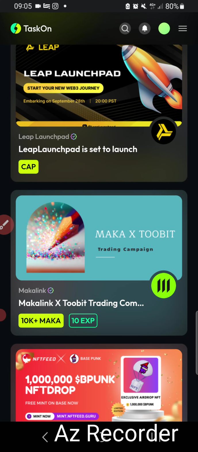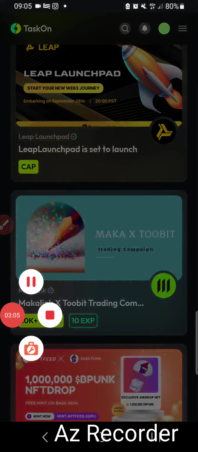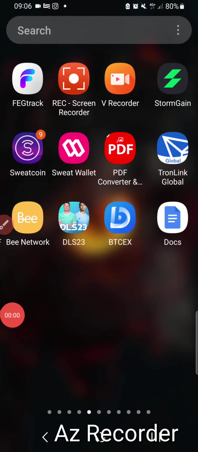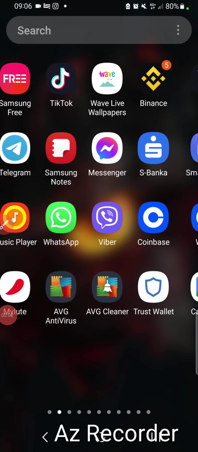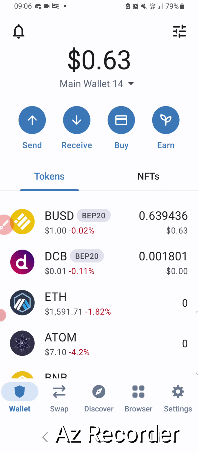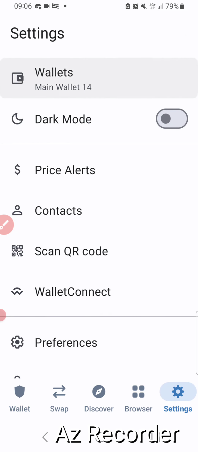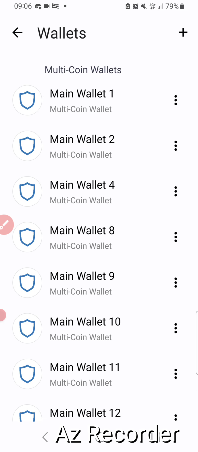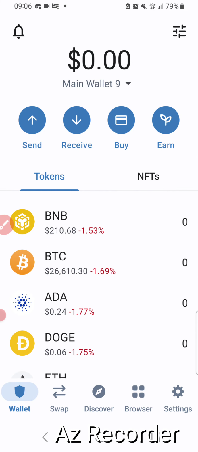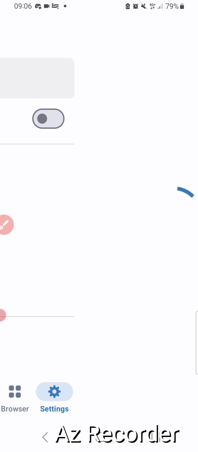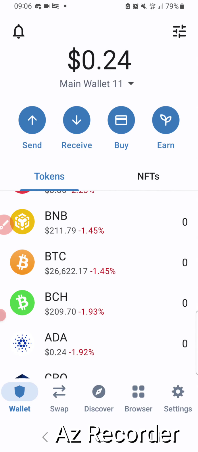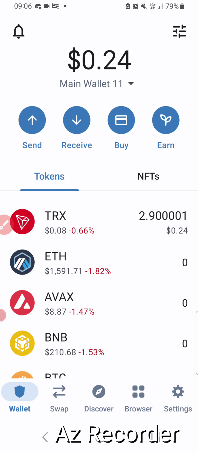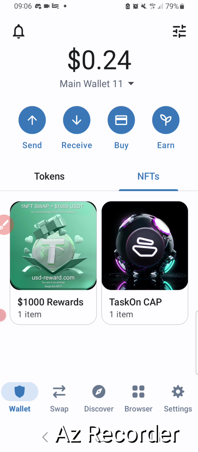So let me show what I have claimed. I installed this app before 2 days, and yesterday I got 5 USDT, but I transferred it to another address. Wait, wrong address, wrong wallet, but I claimed these NFTs.